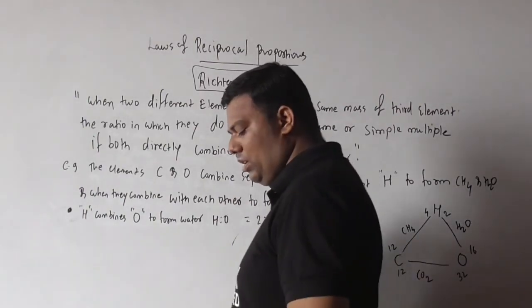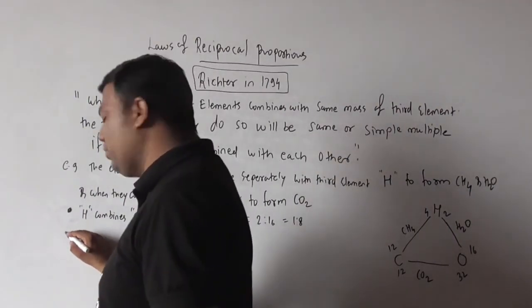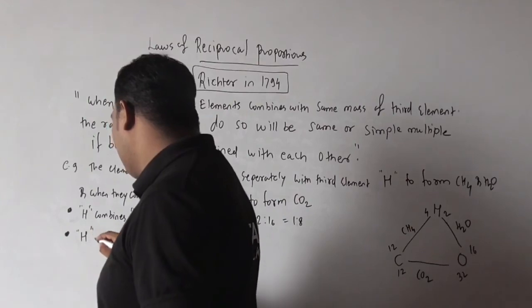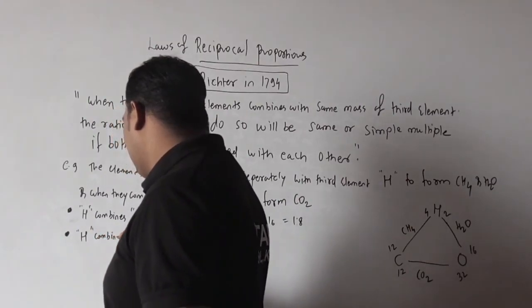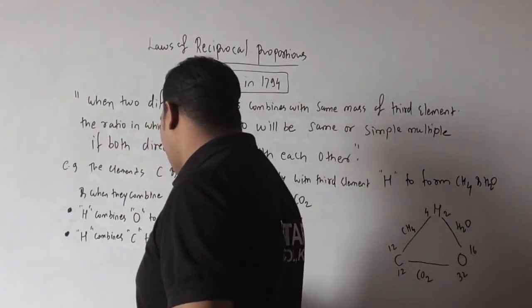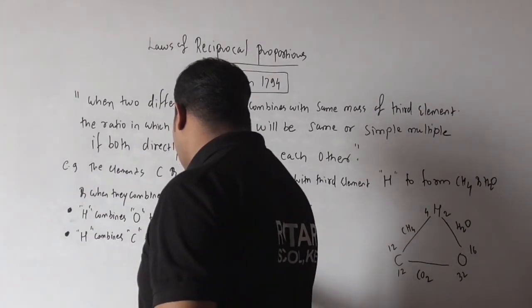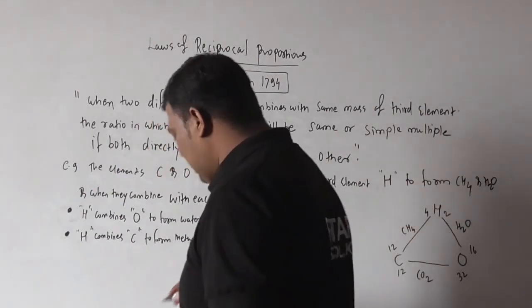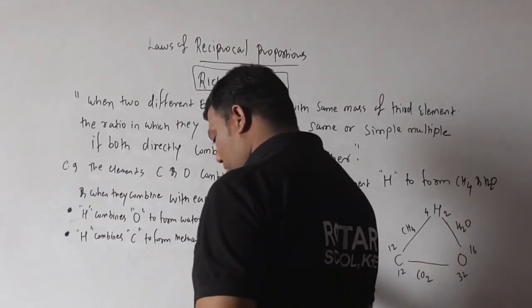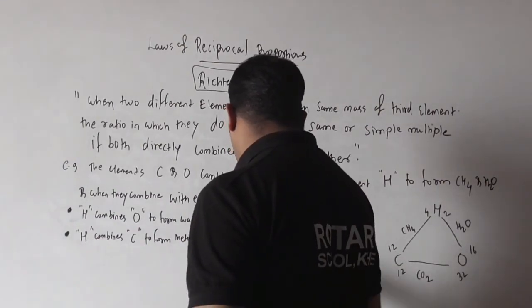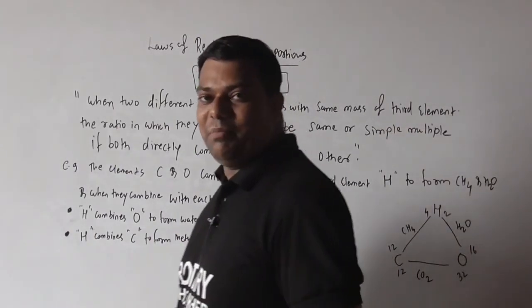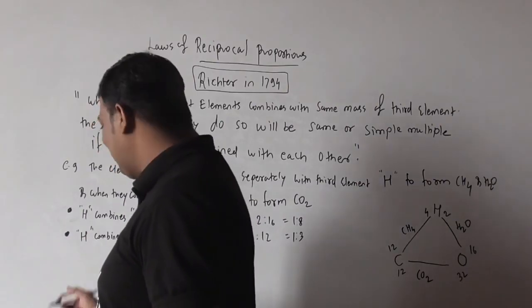Secondly, when hydrogen combines with carbon to form methane, H and C, we have 4 to 12, so the ratio is 1 to 3.